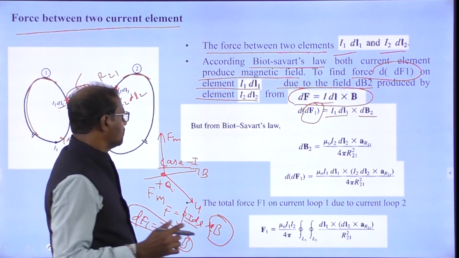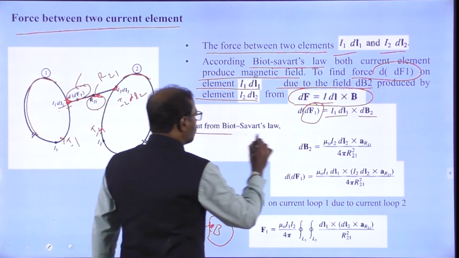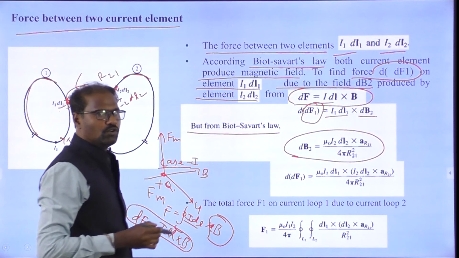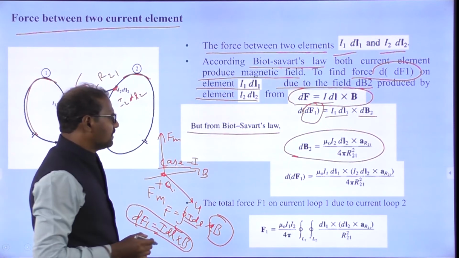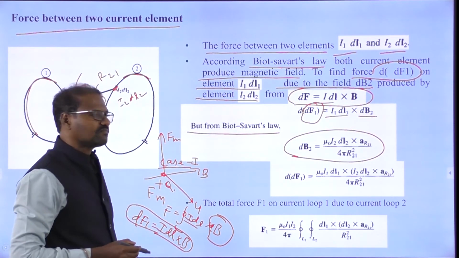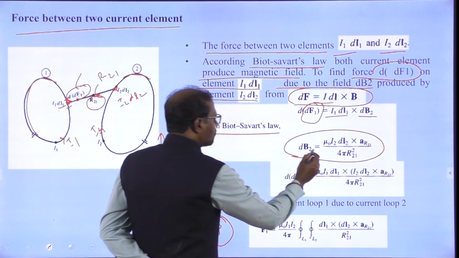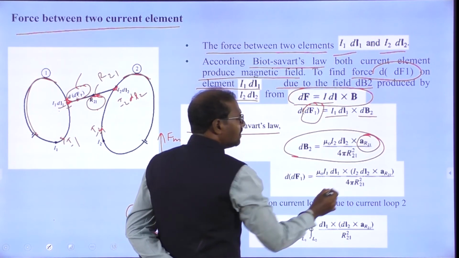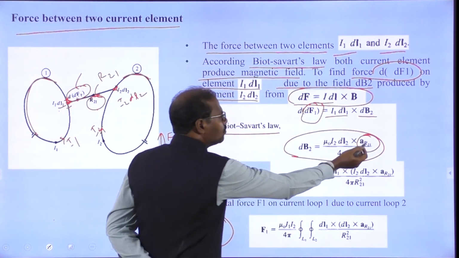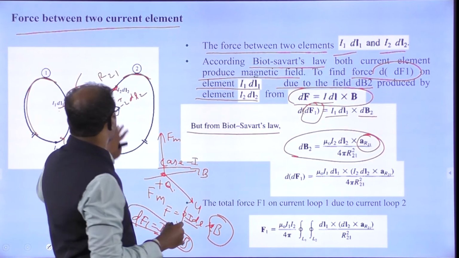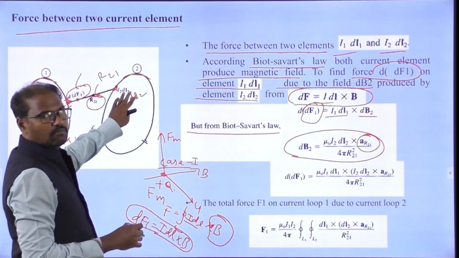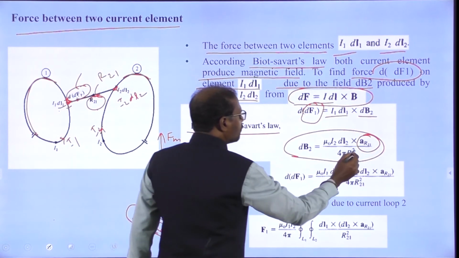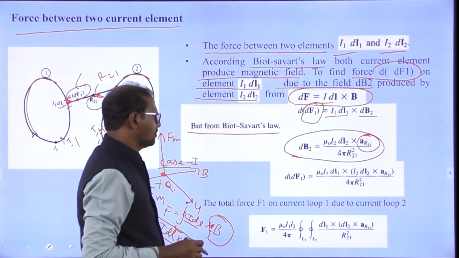You have to calculate it from the Biot-Savart law. I am going to use dB2, the basic Biot-Savart law, B is equal to mu H. So dB2 is equal to mu naught I2 dl2 cross a_R21, the unit vector, since the unit vector moves from loop number 2 to loop number 1, divided by 4 pi r21 squared.